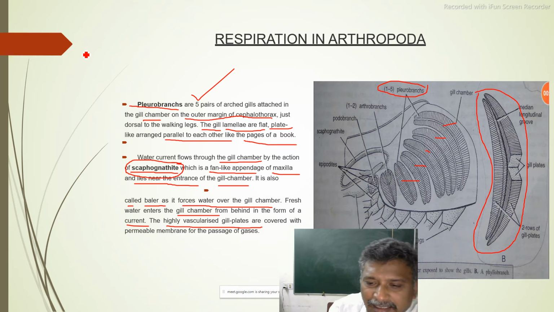Scaphognathite, a unique structure that is located on the maxilla, and it will be present at the entry of the gill chamber, acting as a fan and able to make a water current all the time, and acting as a baler as it forces water over the gill chamber.